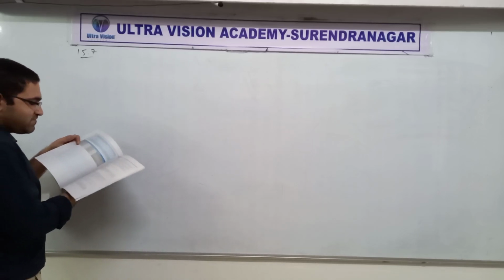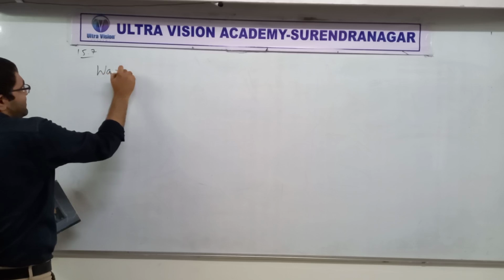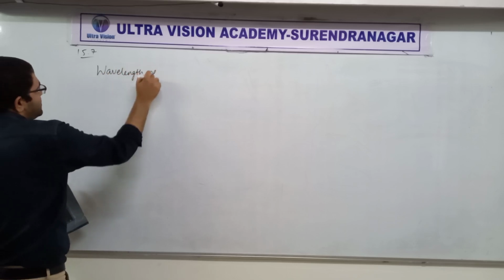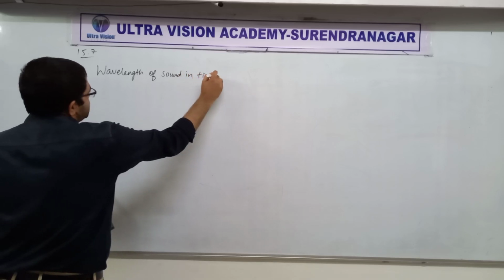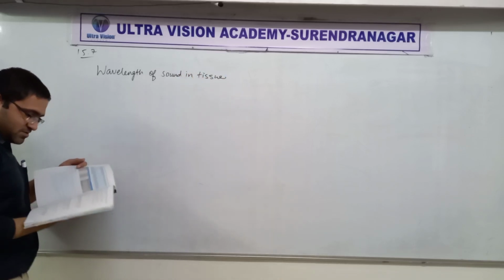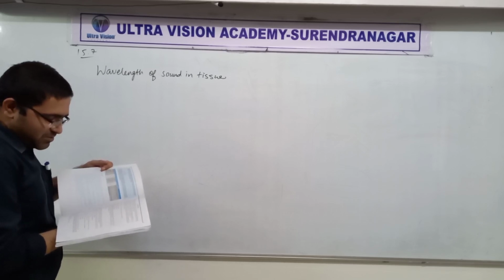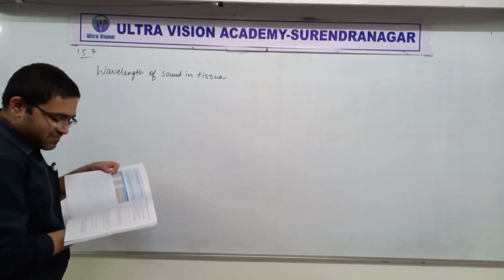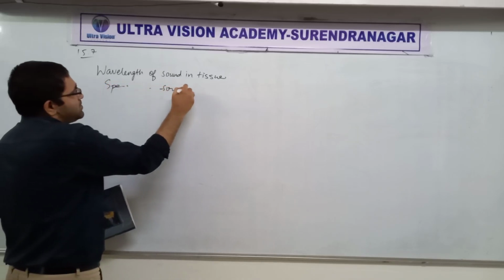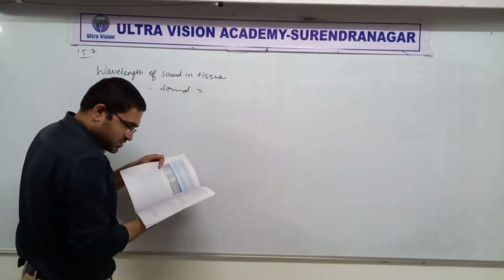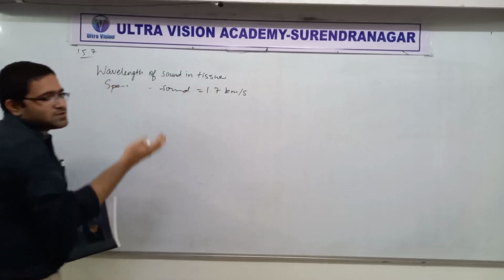So, what is the wavelength of sound in tissue? Tissue is not tissue paper. Tissue is the body's tissue, in which the speed of sound is given as how much? 1.7 kilometer per second. This is normal.